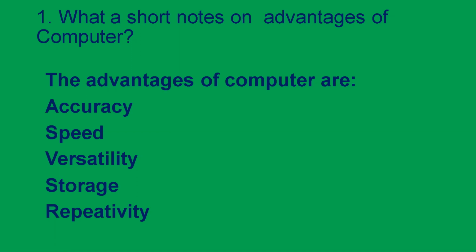Is it clear? Next is speed. Computer can carry out instructions at a great speed, means very fast. With the speed being very fast, computer can do everything in a second. It can carry out millions of instructions in a second.